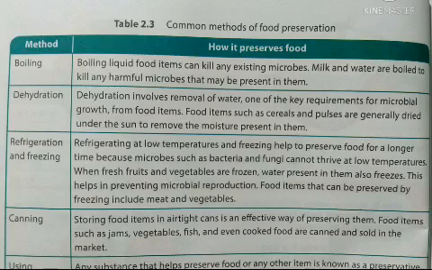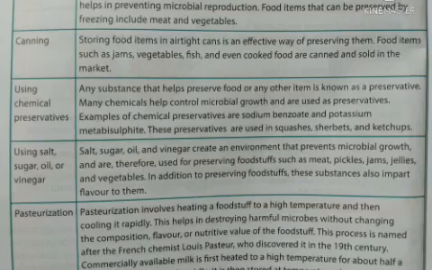Next process is canning. Storing food items in airtight cans is an effective way of preserving them. Food items such as jams, vegetables, fish, and even cooked food are canned and sold in markets. Next process is using chemical preservatives. Any substance that helps preserve food or any other item is known as a preservative. Many chemicals help control microbial growth and are used as preservatives. Examples of chemical preservatives are sodium benzoate and potassium metabisulfite. These preservatives are used in squashes, sherbets, and ketchups.